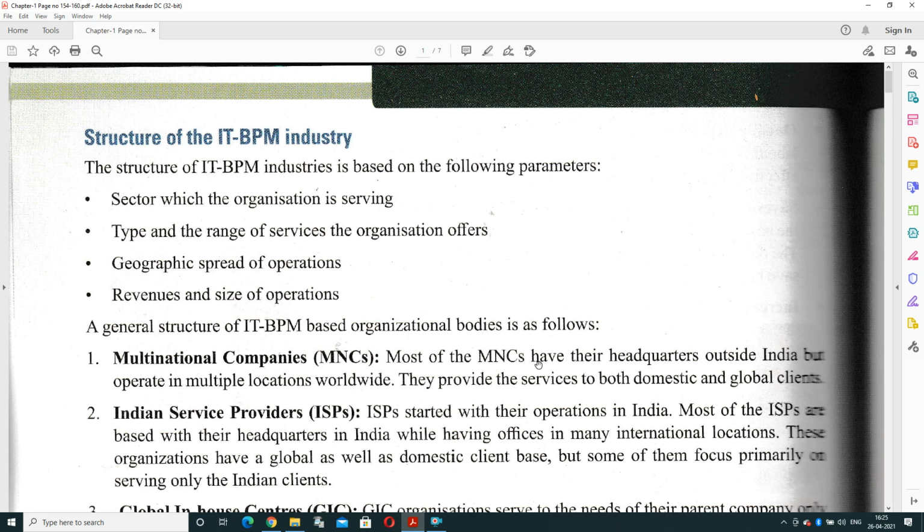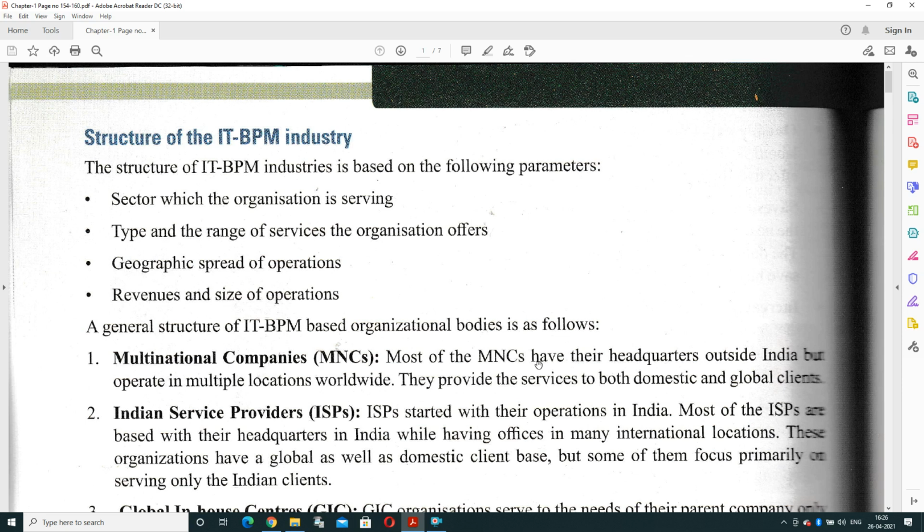So in which sector it is working depends upon this particular parameter, how they are working and in which environment they are working. Second, the type and range of service the organization offers. The service is offered on a local level or on a global level, on a national level or international level.